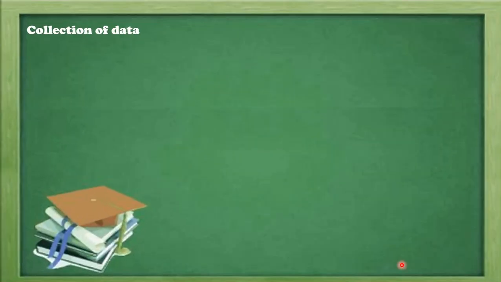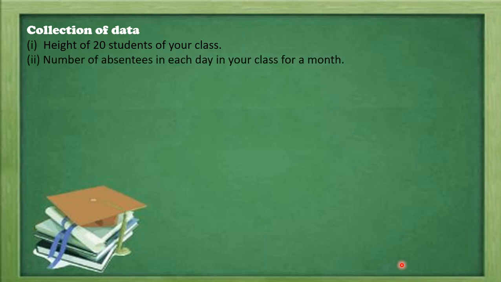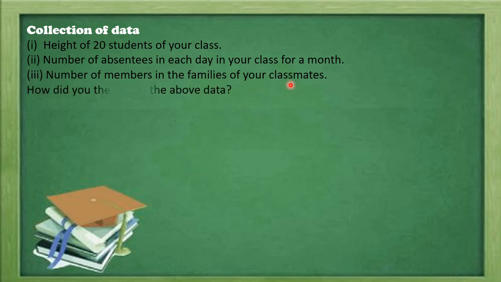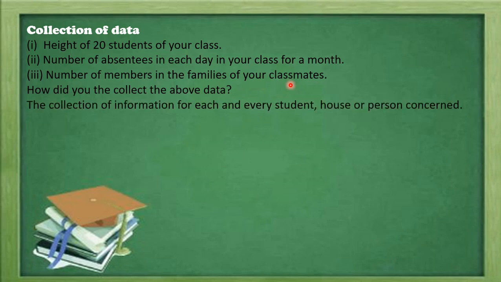Now you have collected the data like height of 20 students of your class, number of absentees in each day in your class for a month, or number of members in the family of your classmate. If you want to collect the data about these 3 topics, how can we calculate, how can we count, how can we gather data? How can we collect the information for each and every student or house or person concerned?